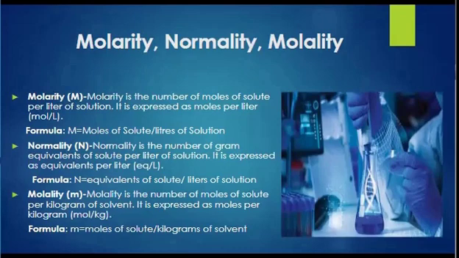Normality, on the other hand, is the number of gram equivalents of solute present per liter of solution. It is expressed in equivalents per liter, and the formula would be equivalents of solute divided by liters of solution. Say, for example, for an acid-base reaction where sulfuric acid is used, a 1 normal sulfuric acid solution would contain 1 equivalent of sulfuric acid per liter, because sulfuric acid can donate 2 protons per molecule. So we can also say 1 equivalent is equal to half a mole of sulfuric acid.